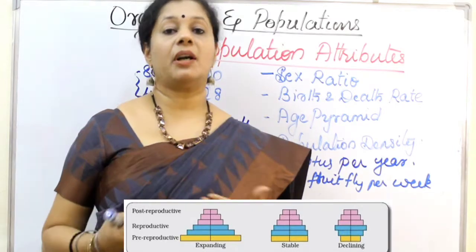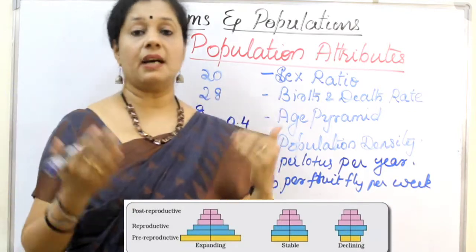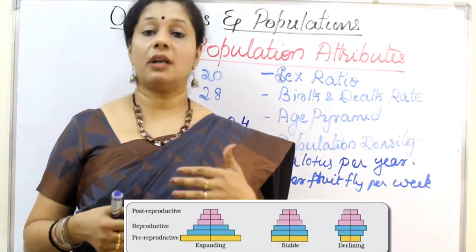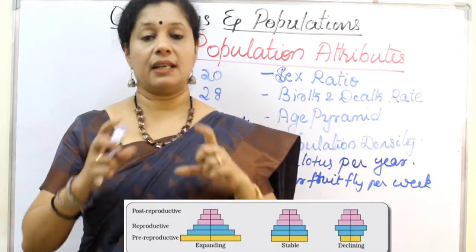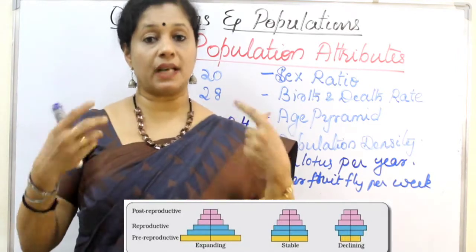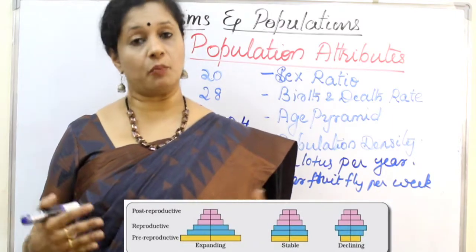Post-reproductive means what? Reproductive ability is no longer there because they have reached old age. Okay, so they will not add to the population. And the next group is the reproductive age. That means the individuals who are able to reproduce. Then the pre-reproductive. That means children in the population.